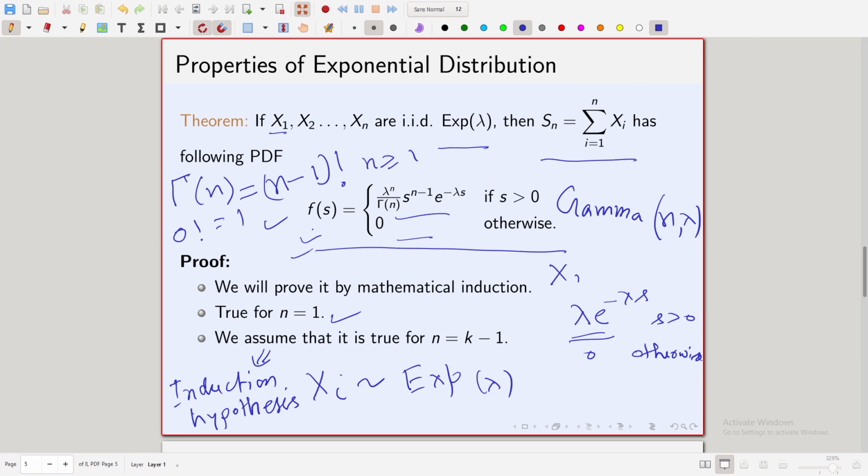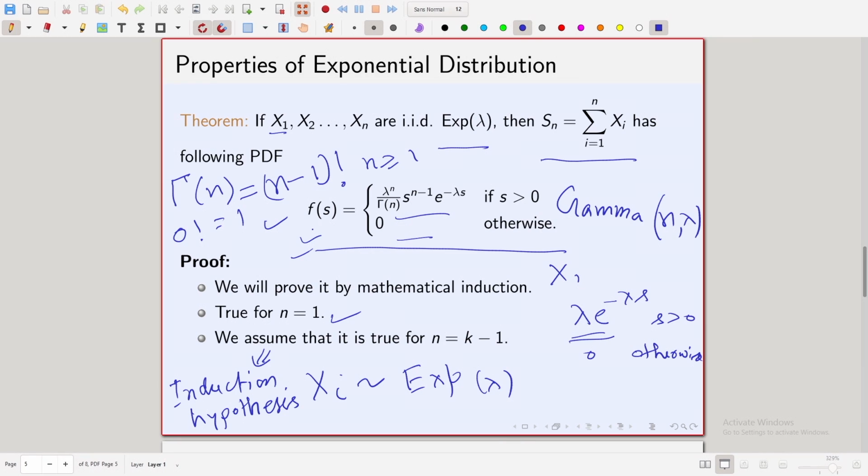So, if x1, x2, up to xn are independent and identically distributed exponential lambda random variables, then if you look at the sum, which is x1 plus x2 plus so on up to xn, it has what is called the gamma distribution, gamma n lambda distribution, and the meaning of that is it is a continuous random variable having this particular density. So, again this is 0 for s less than or equal to 0, and it is equal to this for s strictly greater than 0, and we have proved it by mathematical induction.